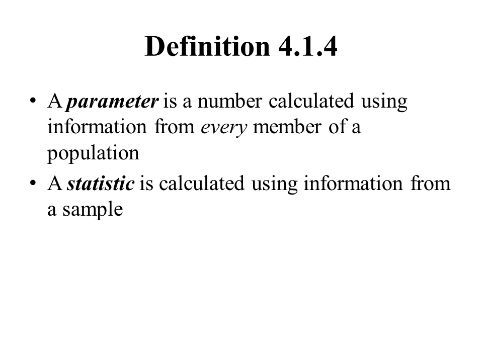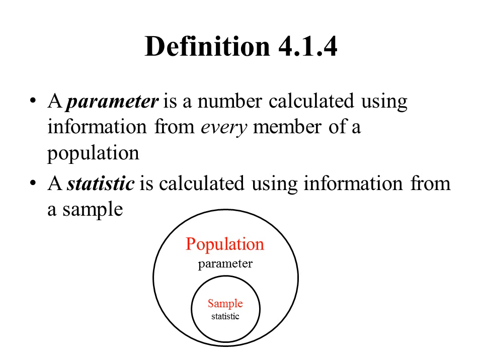However, if I use only information from a sample, then that number I calculate is a statistic. So a little simple illustration here. Population and parameter go together, sample and statistic go together. What I want to know is my population parameter, but I may not be able to know that exactly. So instead I calculate a sample statistic, and then I try to draw some conclusions about the value of my population parameter.